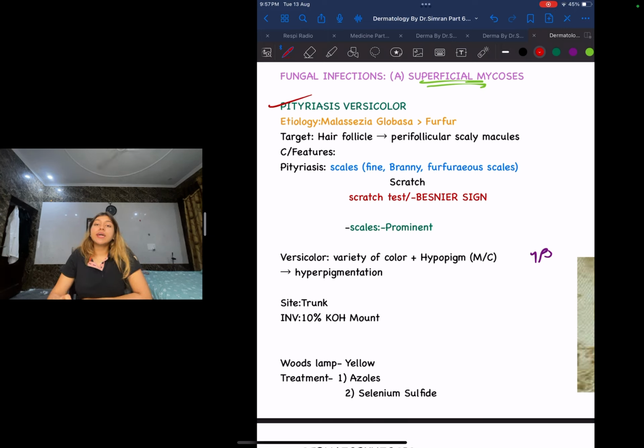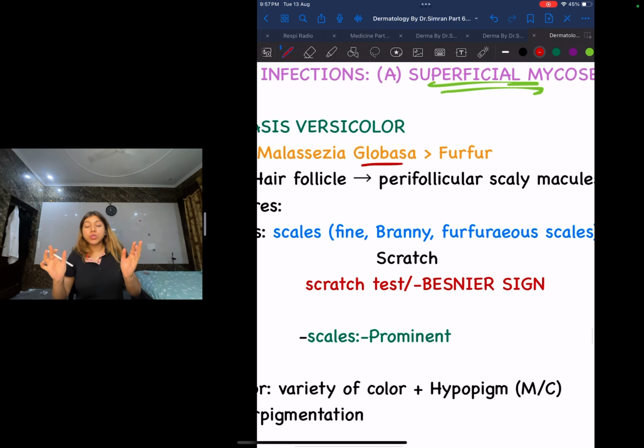Pityriasis versicolor, guys, is caused because of two organisms. One is going to be Malassezia globosa and the other is furfur. How am I going to remember which one is more common? Guys, the word globosa itself is telling me it's global, so it's going to be a little more common. So globosa is going to be more common than furfur.